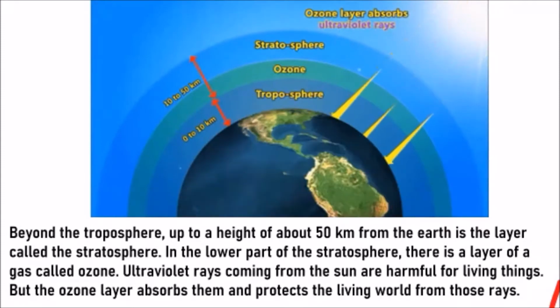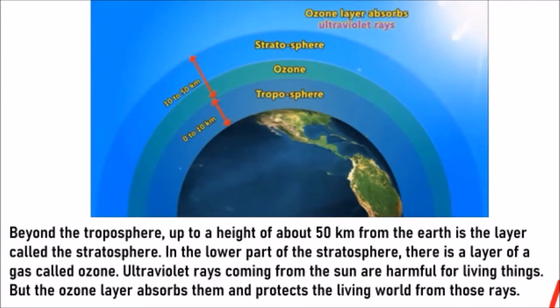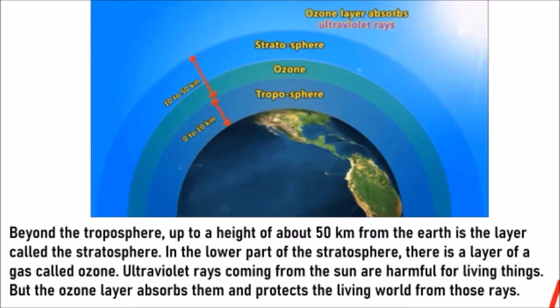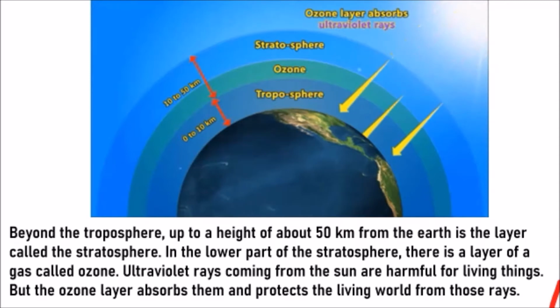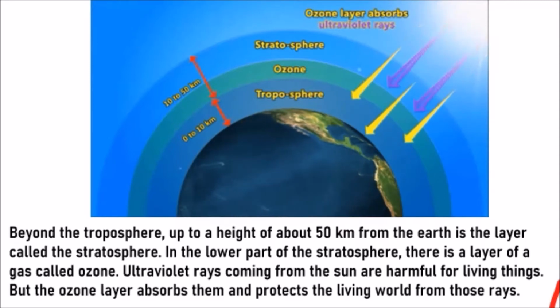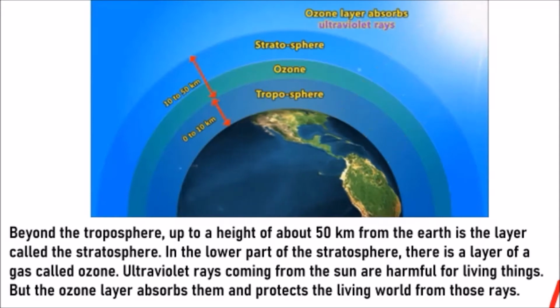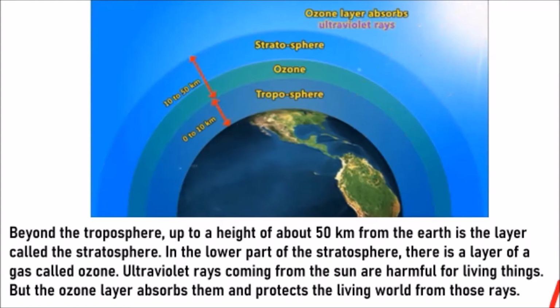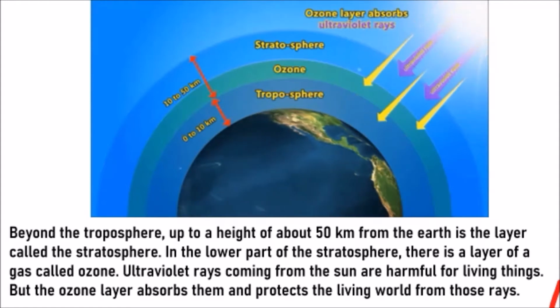Any people living on the earth, it's very harmful for them. But this ozone layer, kya karta hai? It absorbs that and protects the living world from getting those rays. And so this ozone layer is so very important. Baki rays chhodta hai, let the other rays go, but the ultraviolet rays are captured and kept to itself by